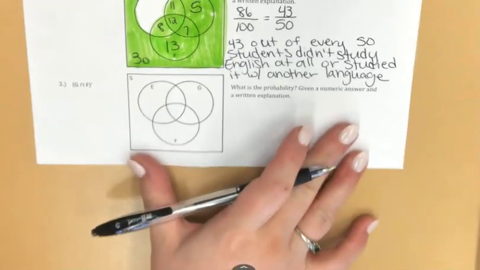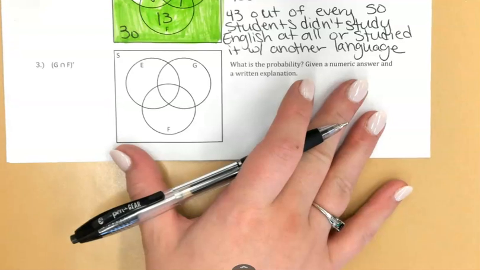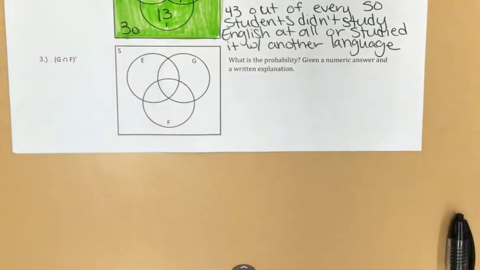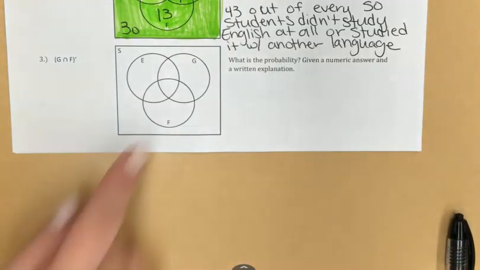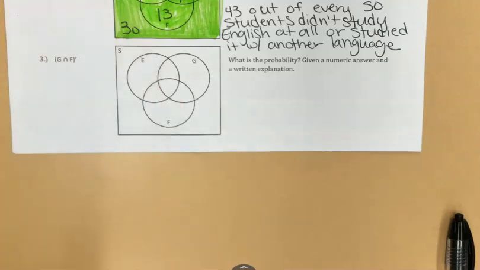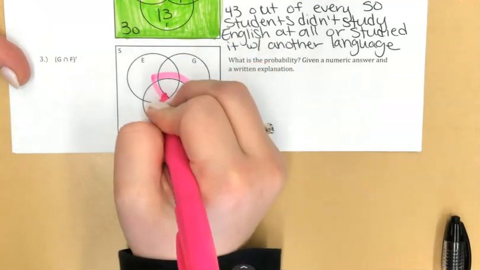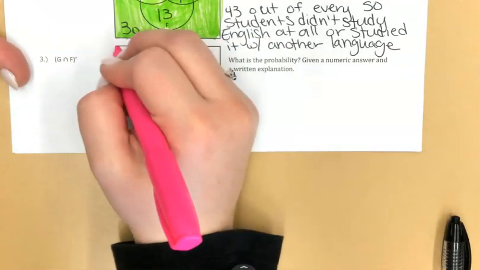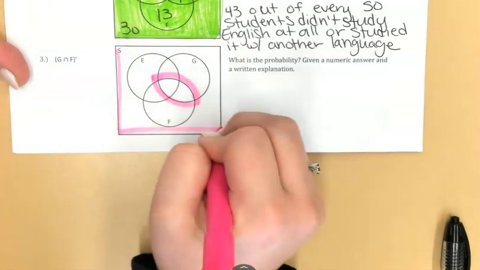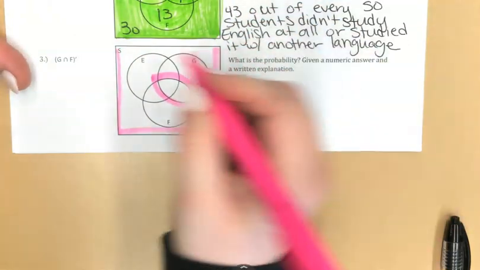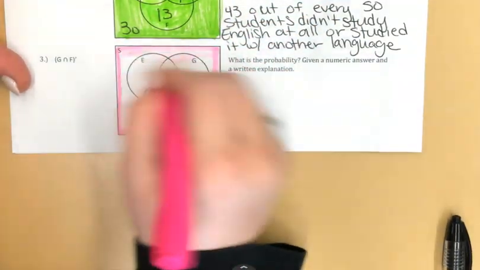Okay, final one, not the intersection of G and F. So my intersection of G and F is here, so I'm going to shade in everything else. And I'm switching colors because my green is quitting on me. So everything else except the intersection of German and French.